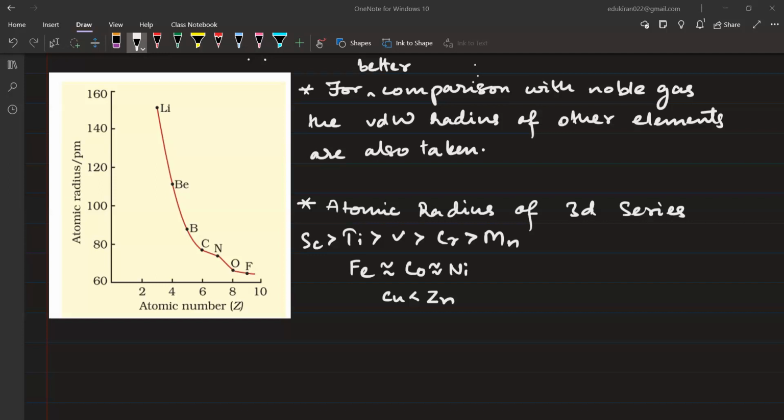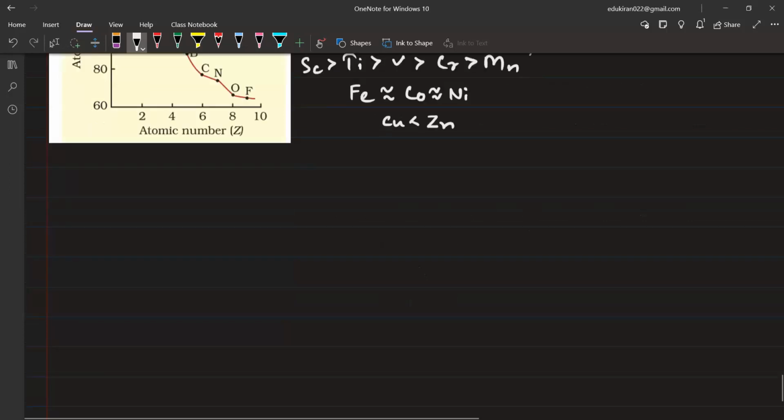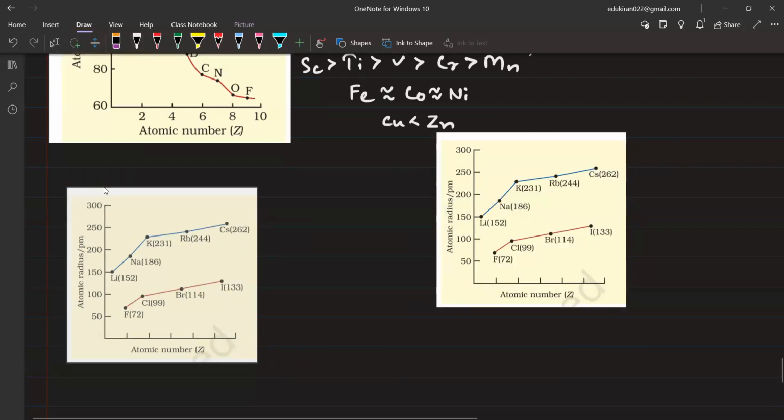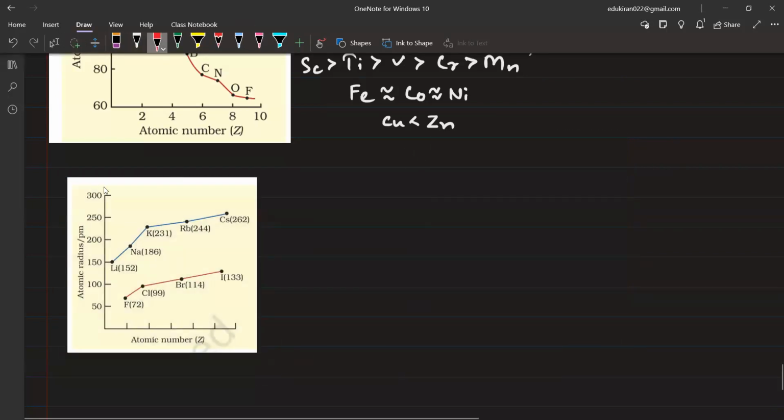There is one more graph that is going to be very crucial here. Please look at this also. If you look at this particular graph, we have lithium and fluorine. Both of these are in period 2, the second period.